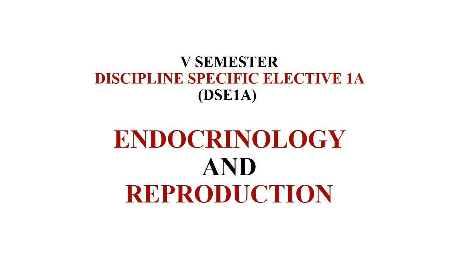This is for 5th semester Zoology, discipline specific elective 1A. The title of the paper is Endocrinology and Reproduction. There are 6 units, 3 from endocrinology and 3 from reproduction.